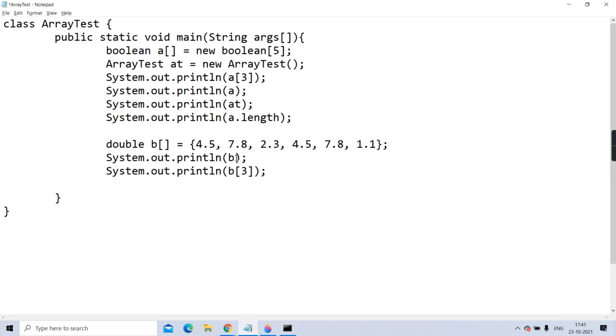Second output it will print 3 arrays, and in first it will print 2 string. It will call toString, right? System.out.println b. Will it call toString? Yes. And will that toString print its proxy class name, @ and a hexadecimal number? And here b of 3. So 0, 1, 2, 3. So at third place 4.5 is there.